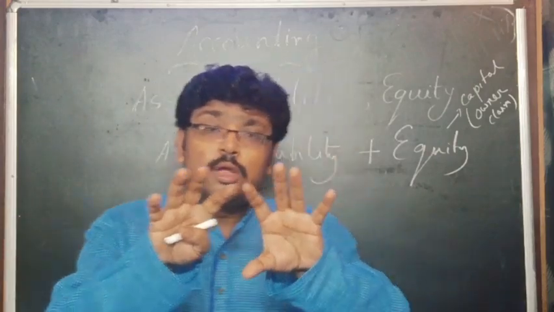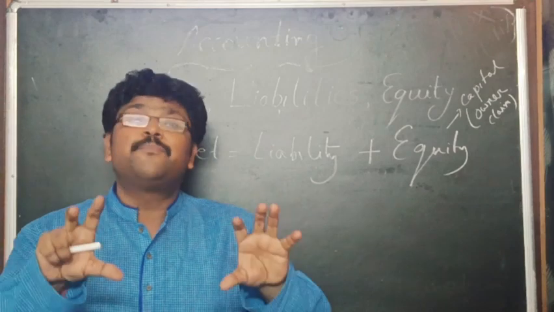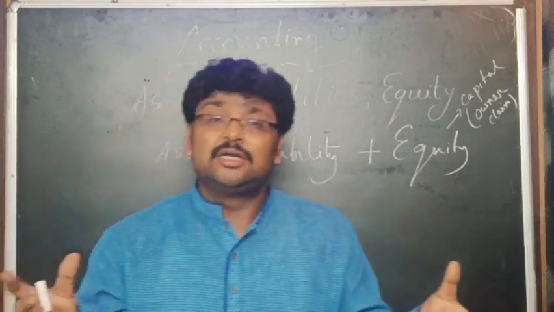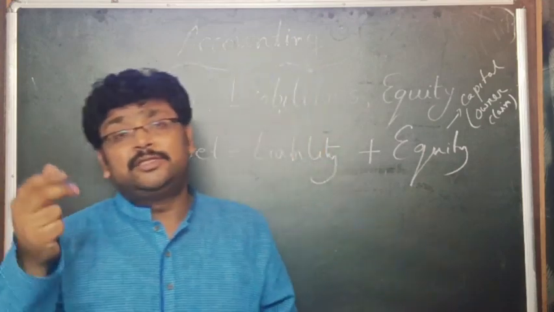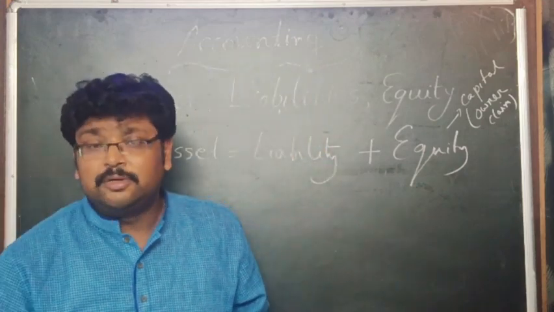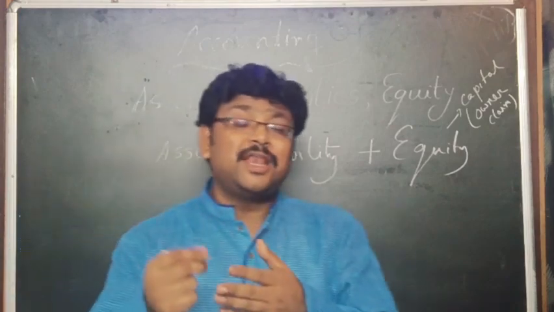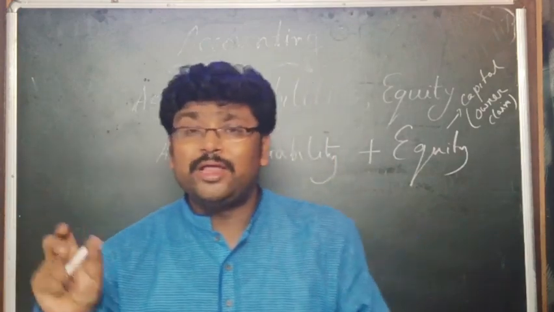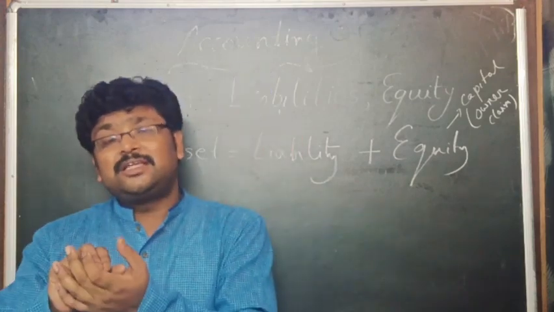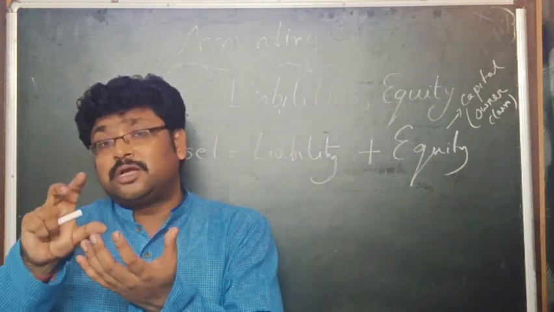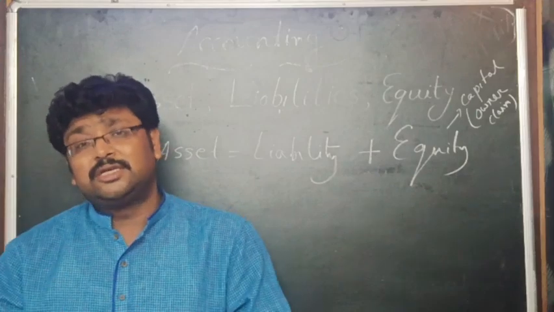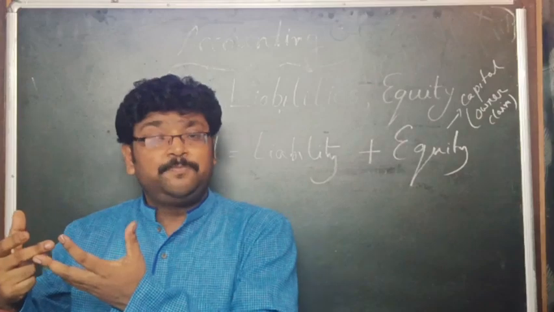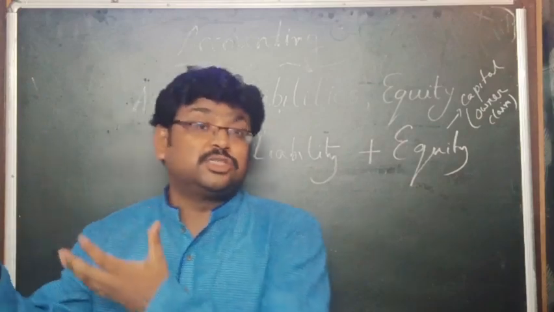In my previous lecture, I shed some light on the equity, asset, and the liability. But for your understanding, in simple words, an asset is the economic resource controlled by the entity as a result of a past event.